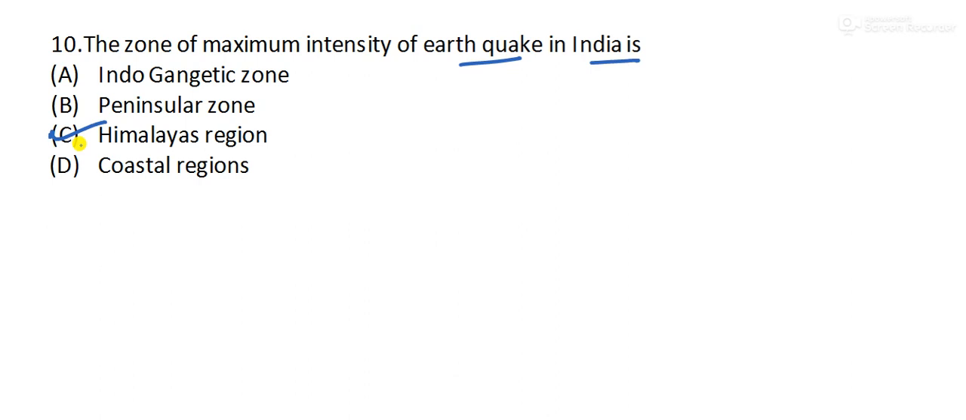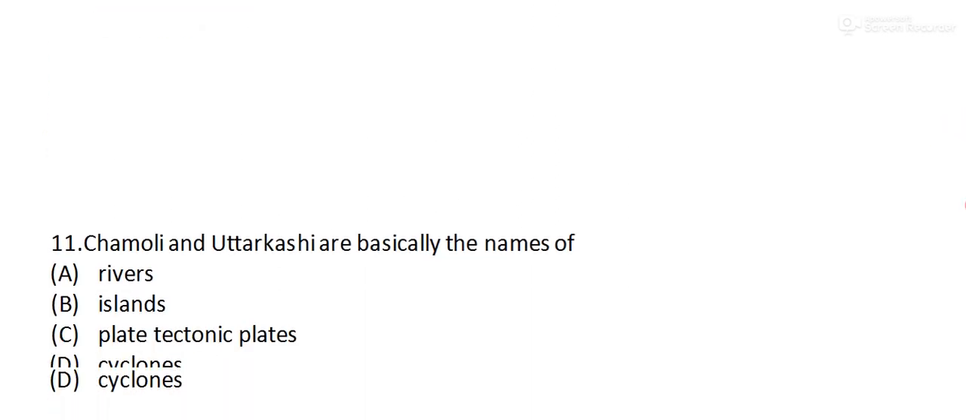And the minimum is the Peninsula. You have to remember this if they ask about minimum intensity. And Indo-Gangetic is the moderate one. Remember these two also. They can ask any one of them. Next is question number 11.